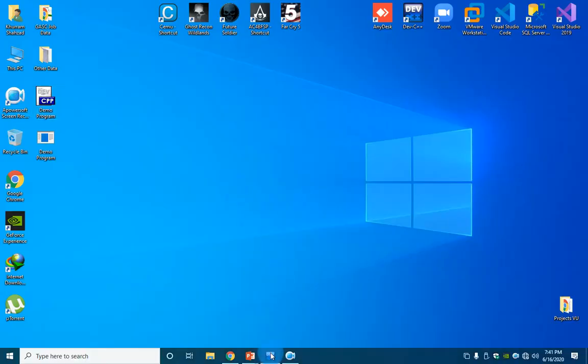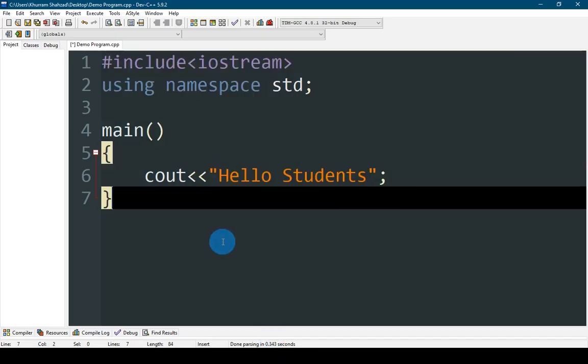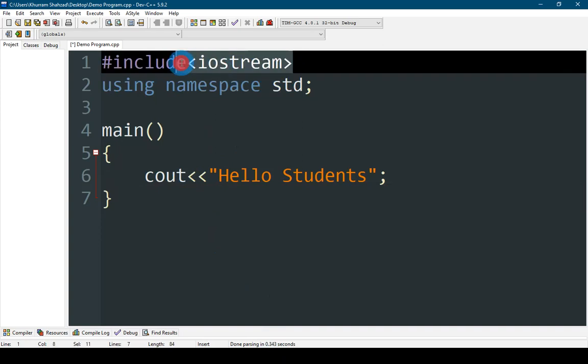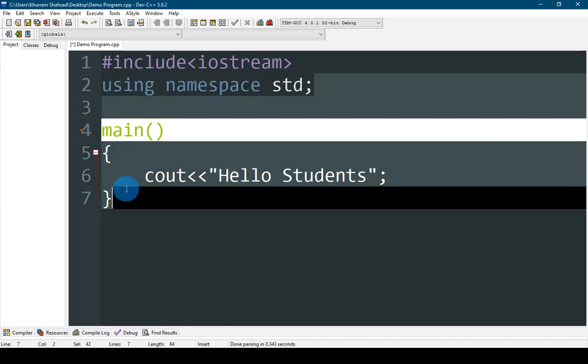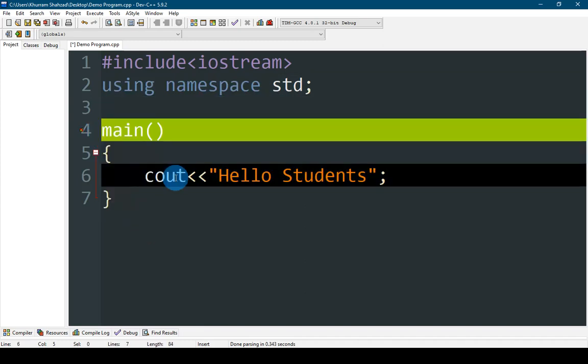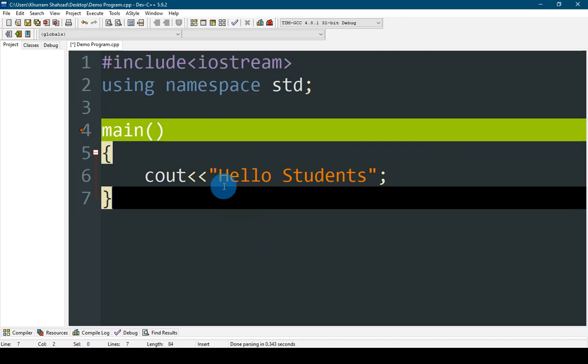I will show you a program I have already written. This is a simple C++ program I have created for you. The first line is the header file, the second line makes all the namespaces standard, and this is the main section. This is the main section of our program where we write some code. For example, I have written a simple code, hello students. I will execute this program by this button.